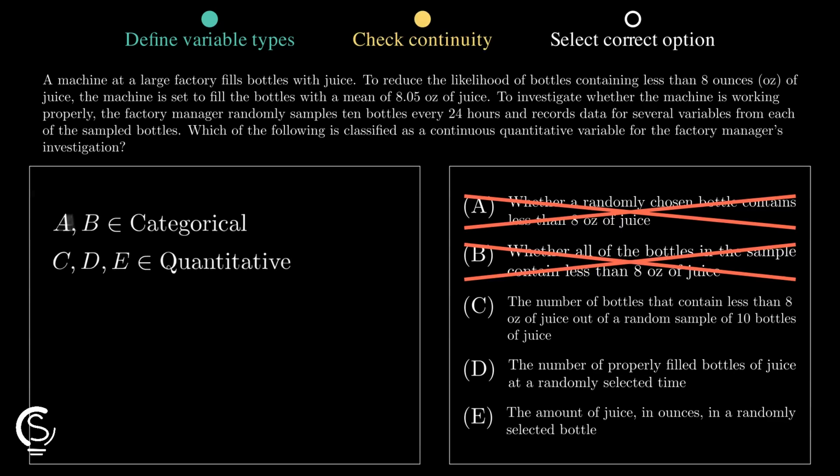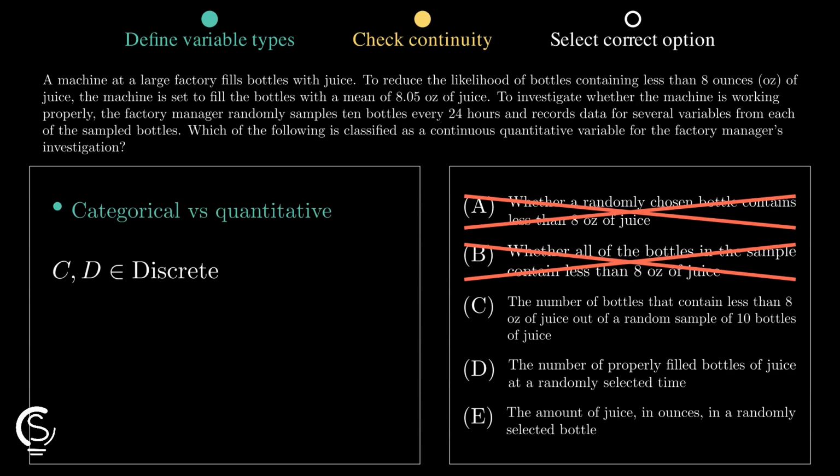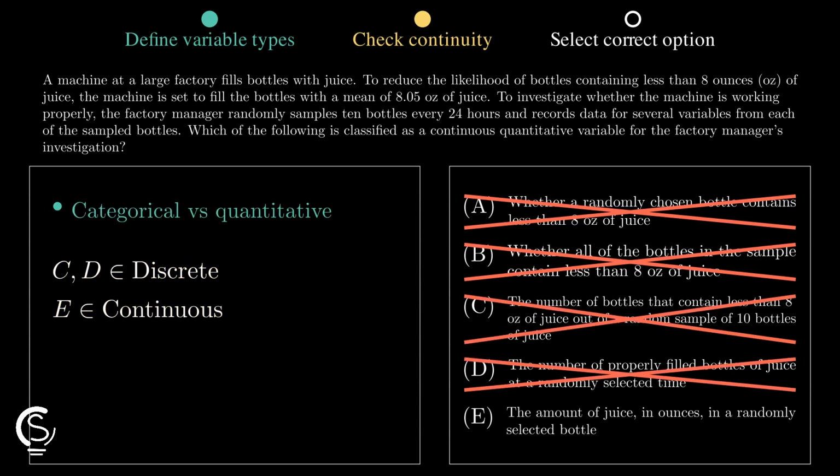Now look at the quantitative options. C and D represent counts of bottles which are discrete. Only option E represents a measurement that can take any value in an interval.